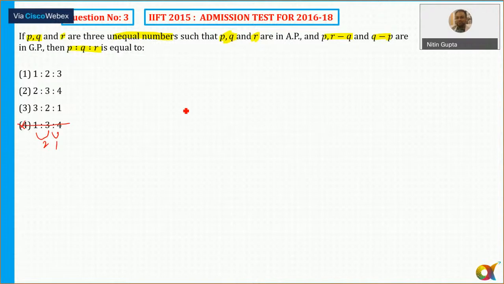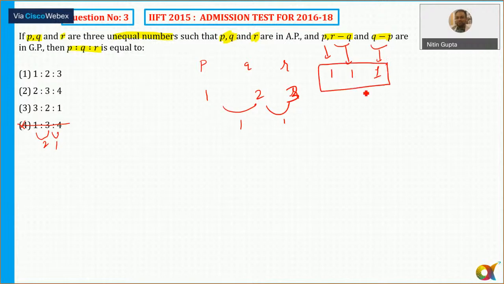Okay. If I go for the first option, where P, Q, R are 1, 1, 1. So P is 1, R minus Q is basically the common difference, Q minus P is also 1.